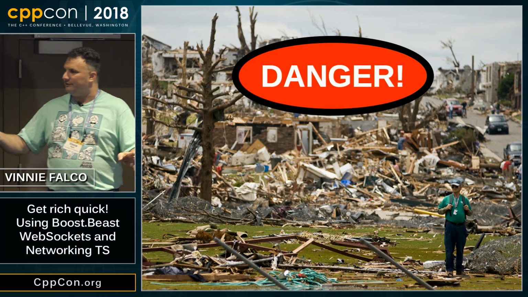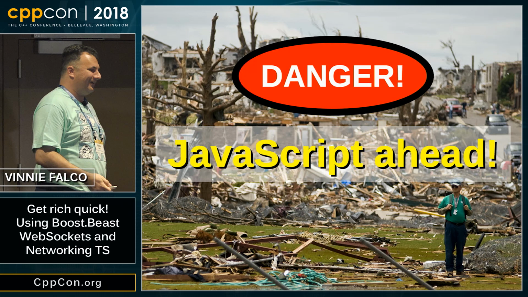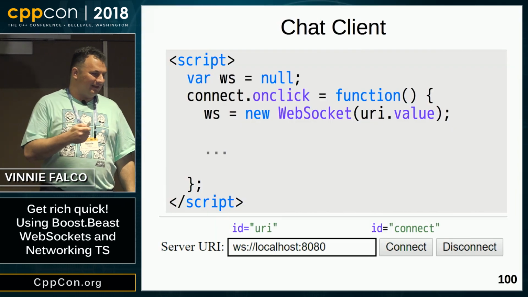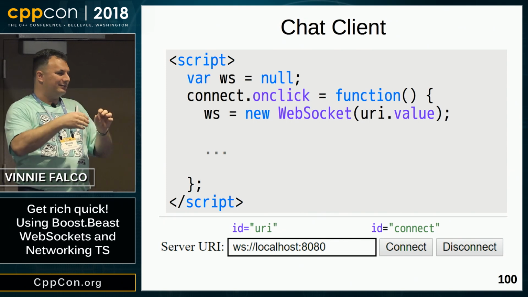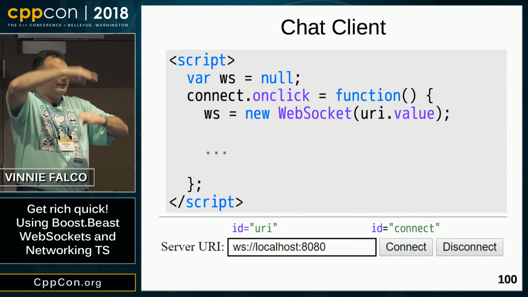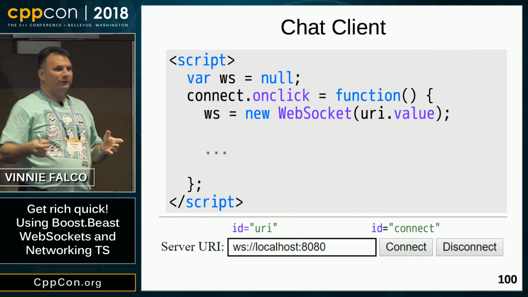So now we're at the coding part of the client. This is the obligatory trigger warning. The code is written in JavaScript, of course. So here's what that looks like. Inside our HTML, we create a script tag and its corresponding closing tag, and everything inside there is going to be this wonderful JavaScript.